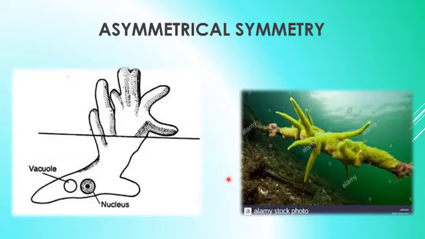In some animals there is no body axis and no plane of symmetry, hence the animals are called asymmetrical. From the figure we can see this is a Spongilla found in fresh water. It is asymmetrical, and that means the organism cannot be divided into two equal parts. Here also the same is the case, and asymmetrical symmetry is common in sponges and amoeba.